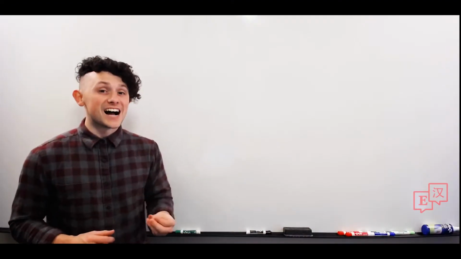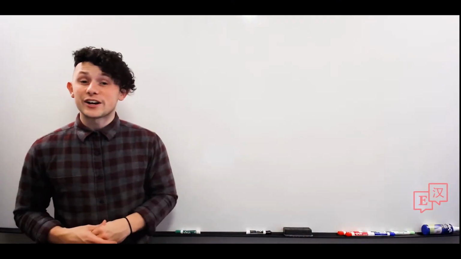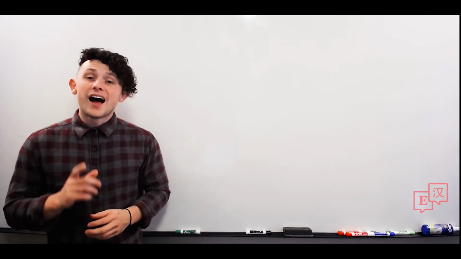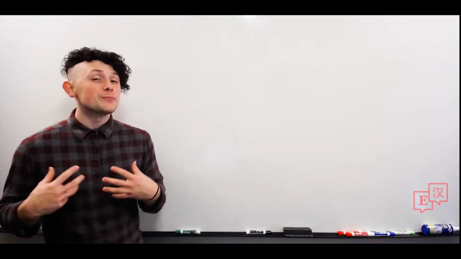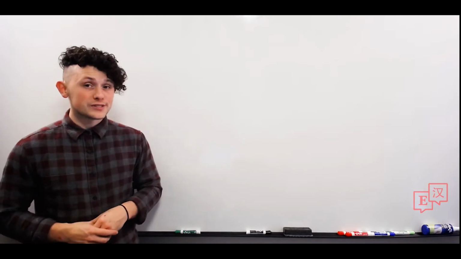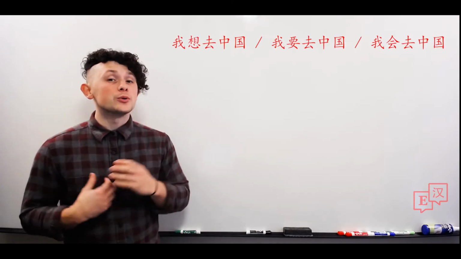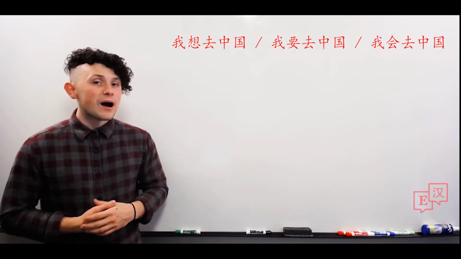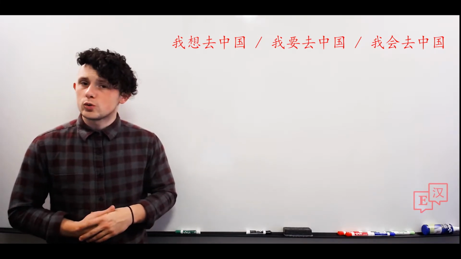So, 想, to want or to desire to. Now, up until this point, we've used 要 for this meaning. However, 想 is often a more appropriate character to use. 我想去中国. I want to go to China. Now, how is this different from 我要去中国?